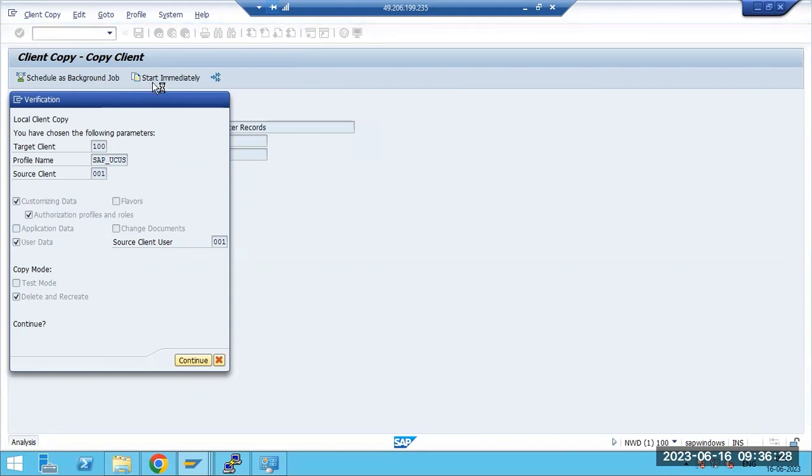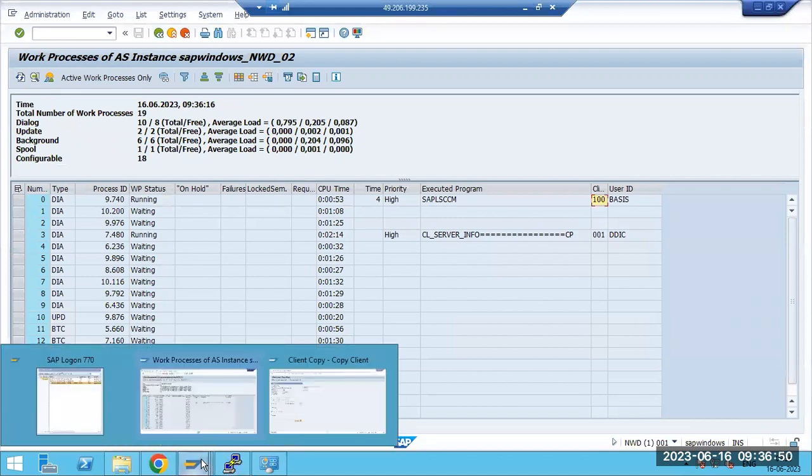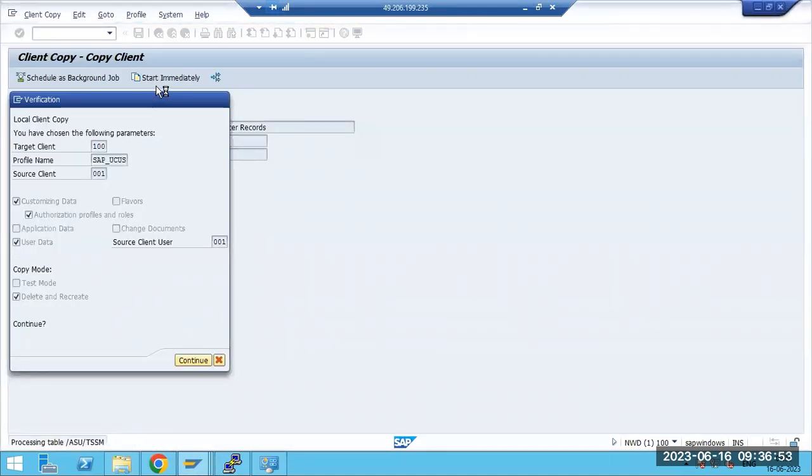That is what start immediately means: it will start the work in the dialog mode. Suppose you start in the background mode, then the job takes care of everything in background work processing, and you can do other activities in the system. That is the disadvantage if you start in the dialog mode. Until completion, you have to wait, and then you have to check the logs.